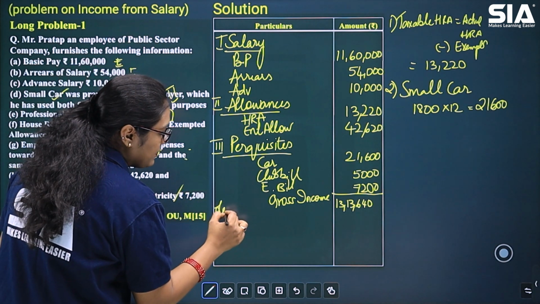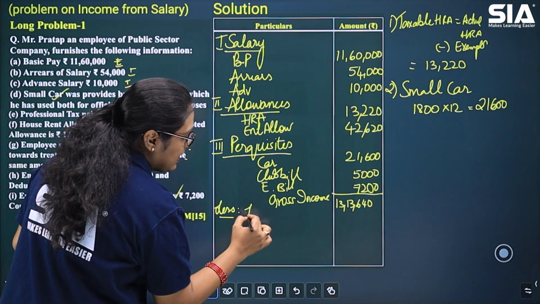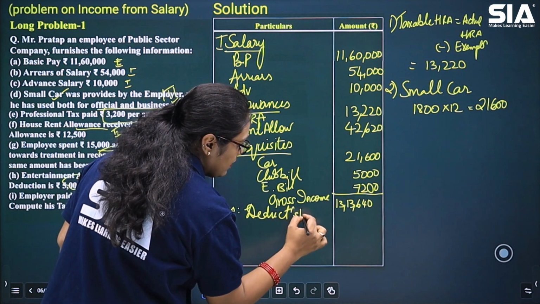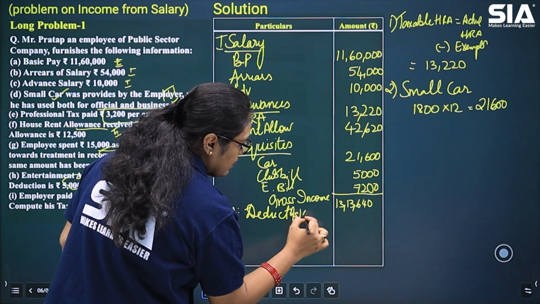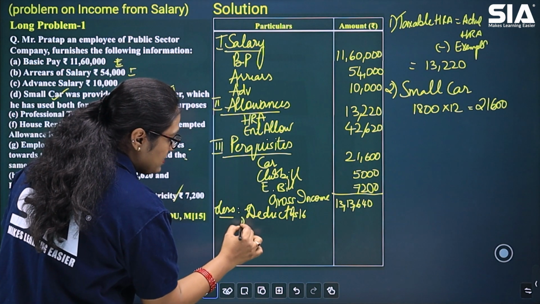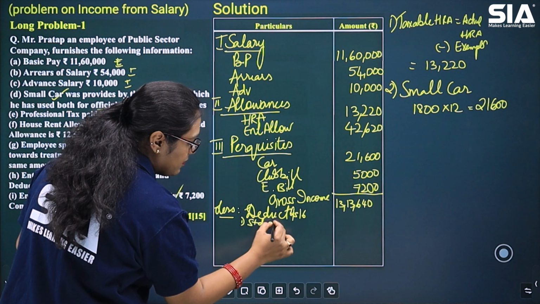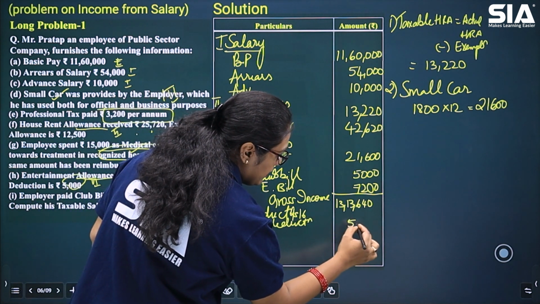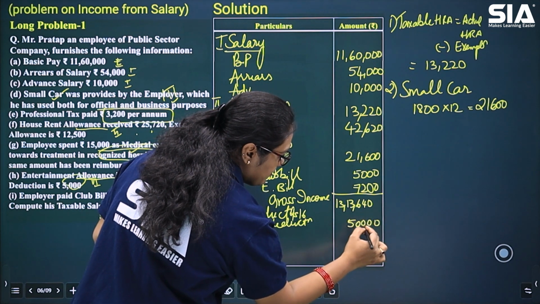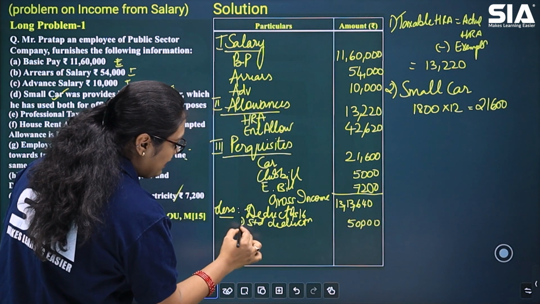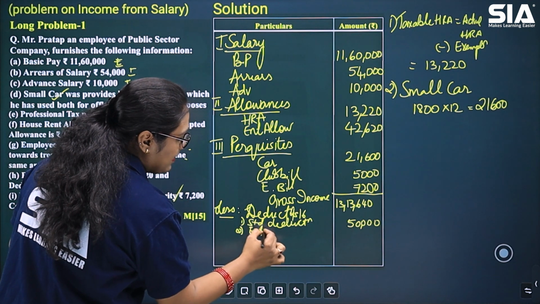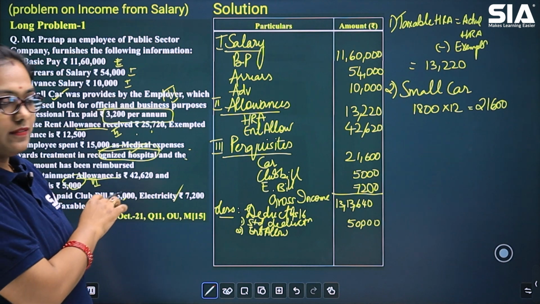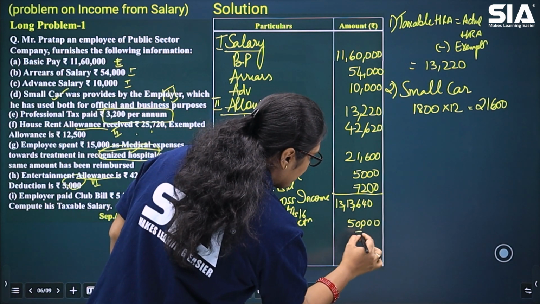After this, we have something called as deductions under section 16. Okay, where the first one is standard deduction, that is 50,000. Then you have entertainment allowance, that entertainment allowance which is here mentioned to you as exempted 5,000, that will come here now.